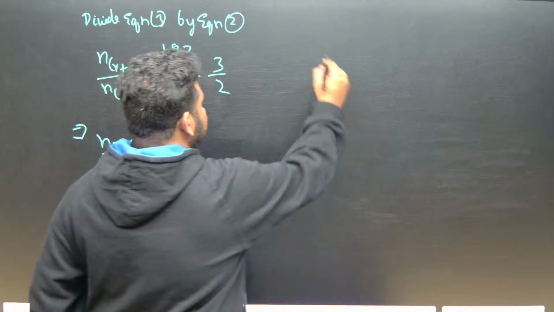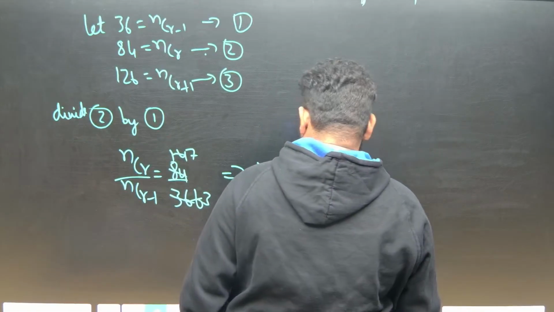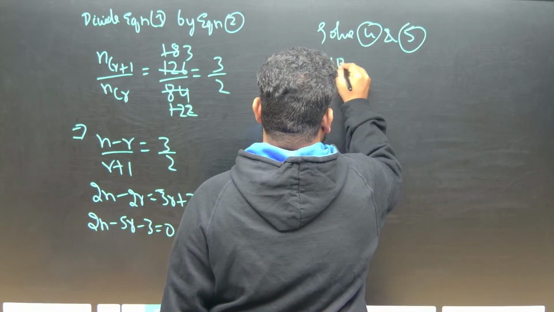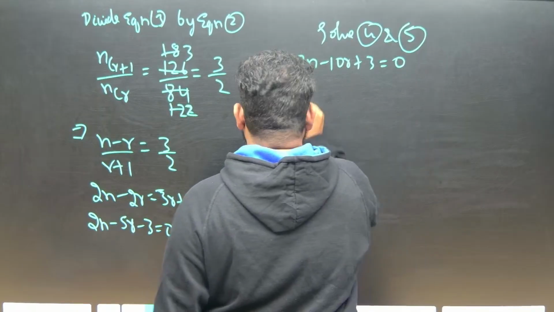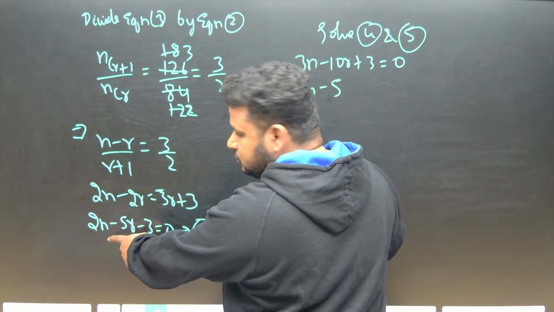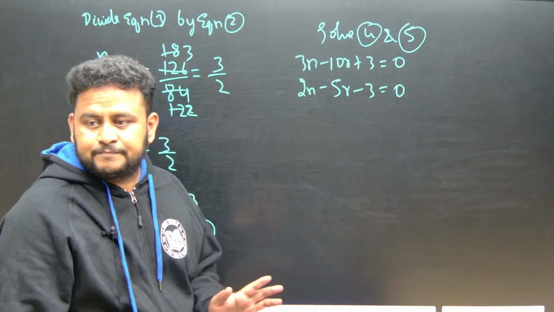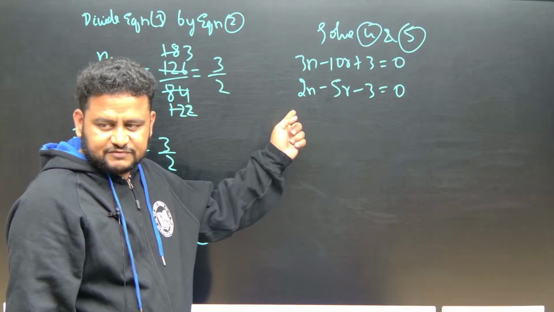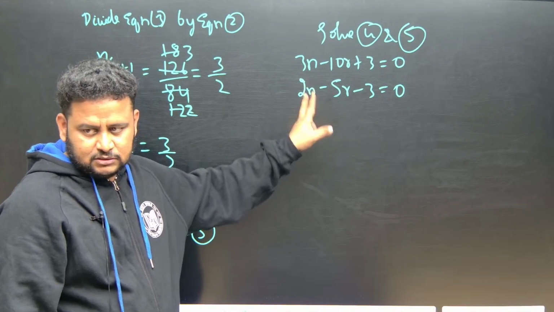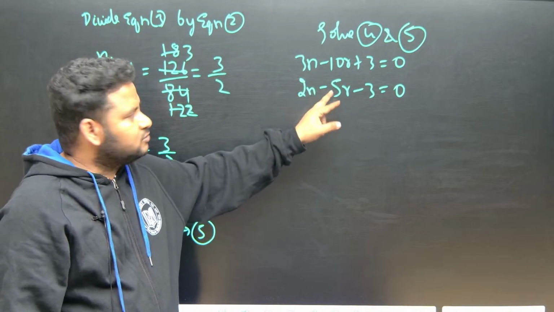Now let us solve 4 and 5. Equation 4 is 3n minus 10r plus 3 equal to 0. Equation 5 is 2n minus 5r minus 3 is equal to 0. Now they are asking us the value of n, so I should not eliminate n. I should eliminate r. Two unknowns are there, two equations are given. To find two unknowns, two equations are required. But they are asking us n, so let us eliminate r.